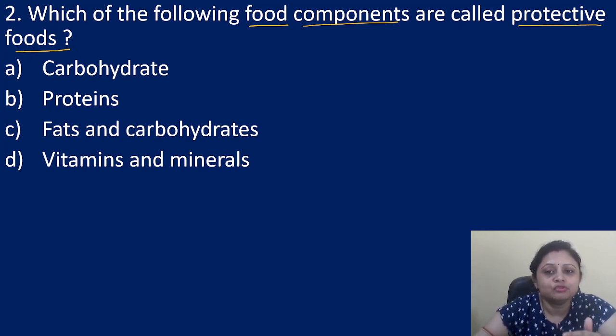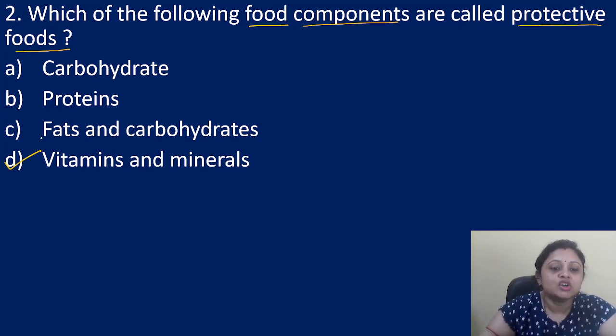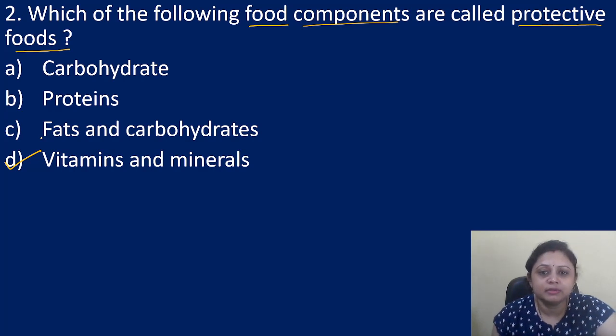The protective foods are the vitamins and minerals. They increase the resistance of our body. That's why we call them protective foods. So the correct answer is option D, that is vitamins and minerals.